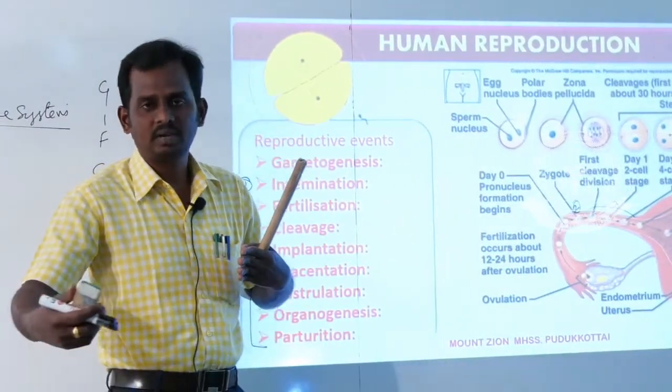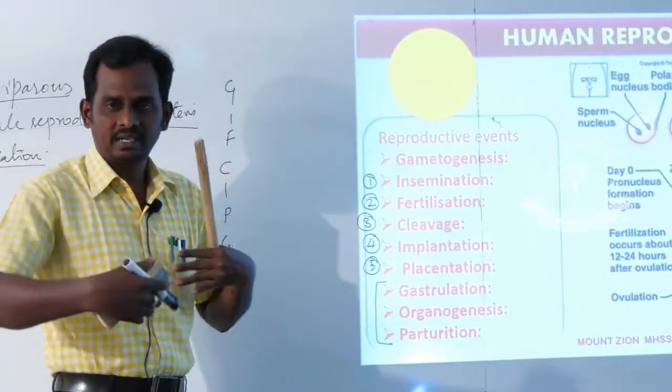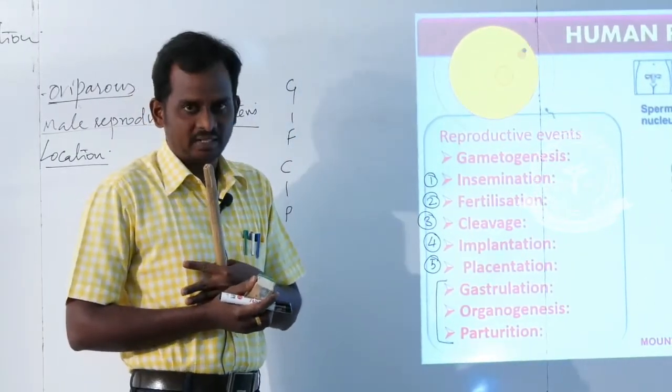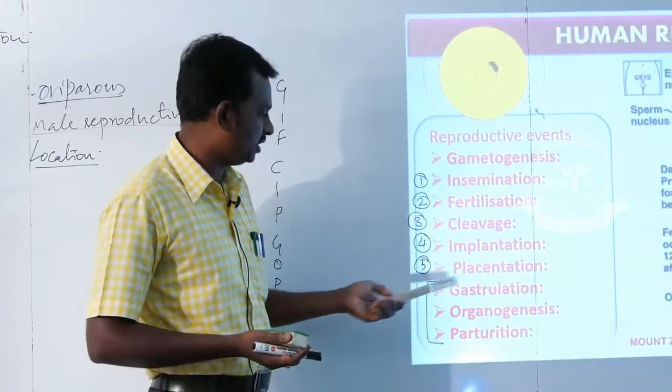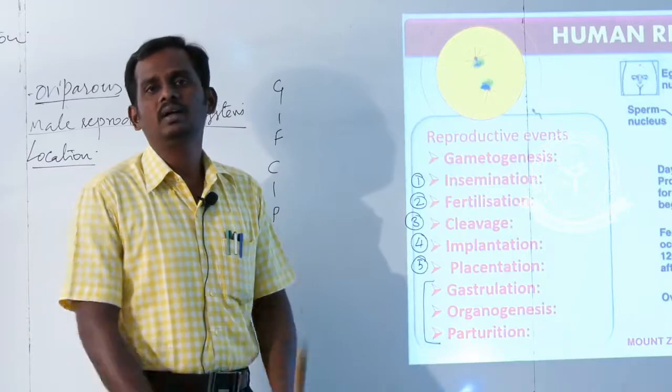Placentation is the formation of the placenta. The placenta is an essential connective tube which connects the fetus and the mother. What is the main function of this placentation? Without placentation, there is no nourishment supplied to the fetus.